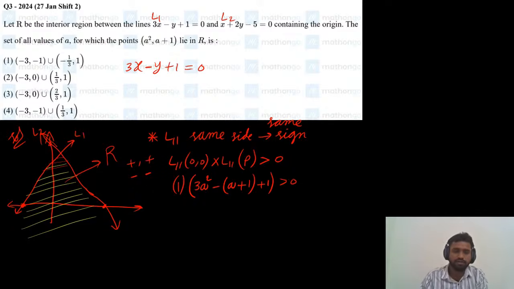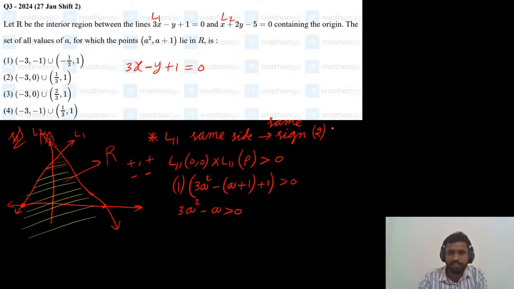greater than 0. So what is the condition we got finally? 3a square minus 1 and plus 1 will cancel. 3a square minus a greater than 0. So this is the first condition. 3a square minus a is greater than 0. This is the first condition. And coming to the second condition,